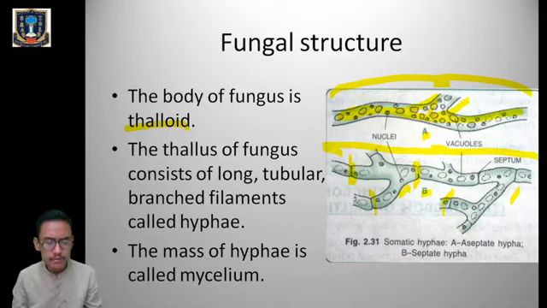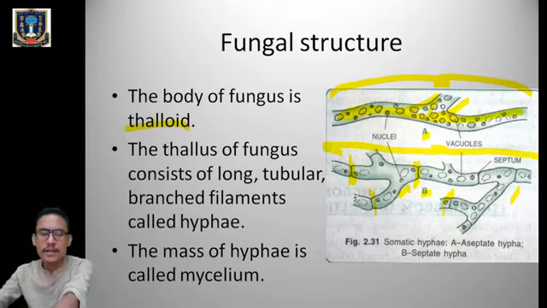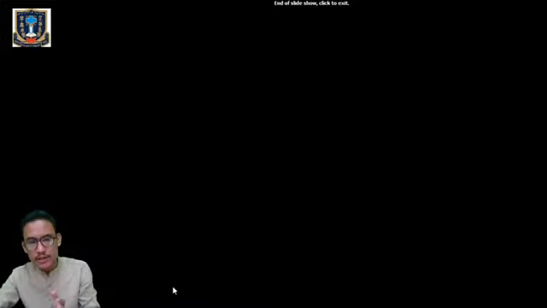So today we have learnt about the general characteristics of the kingdom fungi. We have learnt the habitat and nutrition of the kingdom fungi, where we have learnt about parasitic, saprophytic, and symbiotic. Then we have learnt about the fungal structure also. So this was today's class. In the next class we will continue with the same topic, that is kingdom fungi, with its modes of reproduction.